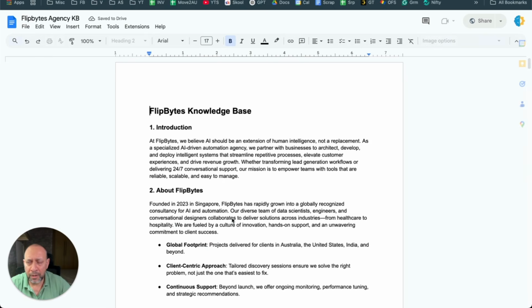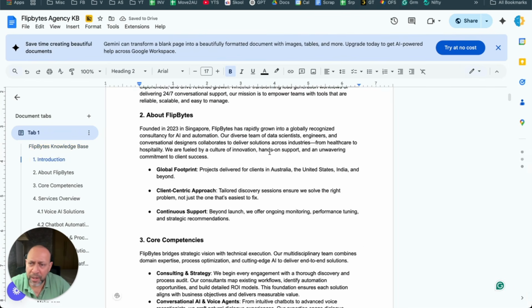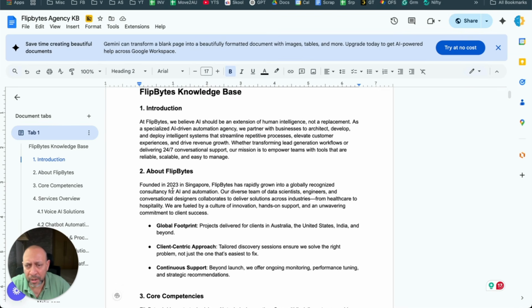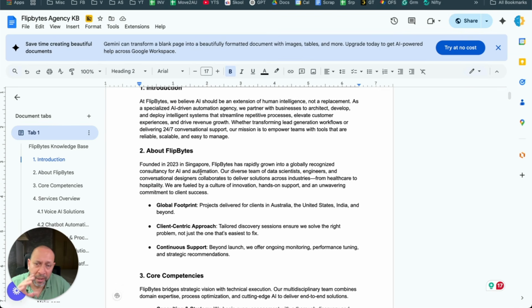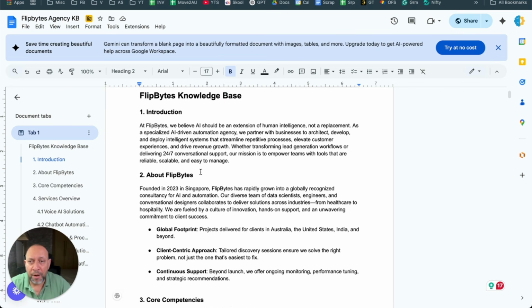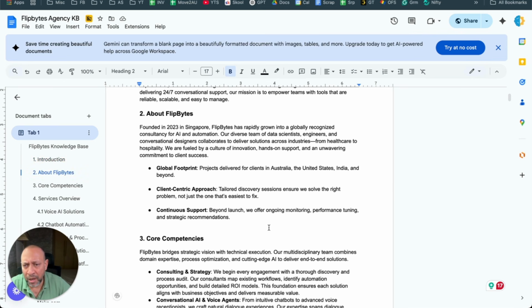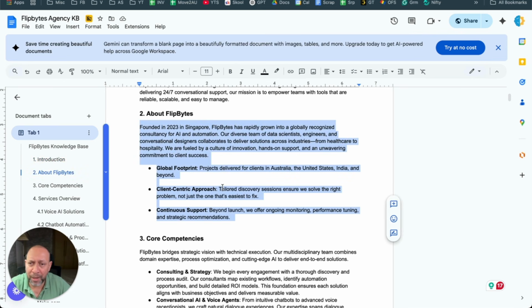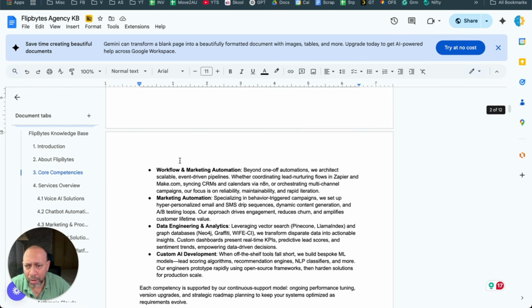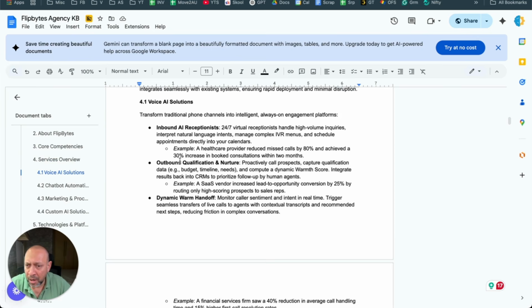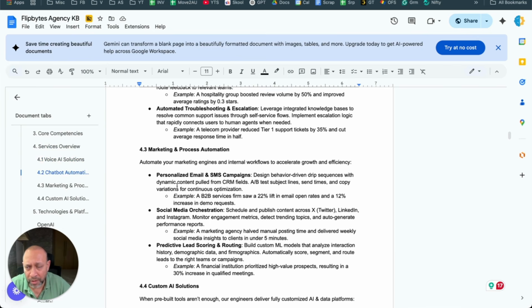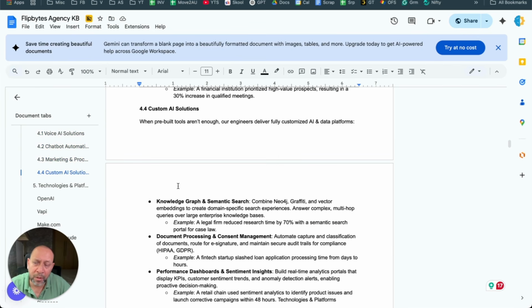Here is the knowledge base, all right? And this is what I've created. It has the introduction, it's about the company, something like a prompt, but this is much more than the prompt. Now, a knowledge base in the case of an agency is not that big. In this case, I write the introduction of the company, about FlipBytes, the inception, whatever you want to mention. So what our core competencies are, what kind of case studies we have done, what services we offer. All of those things are in detail. This is very important because this is what the AI is going to be trained on, all right?